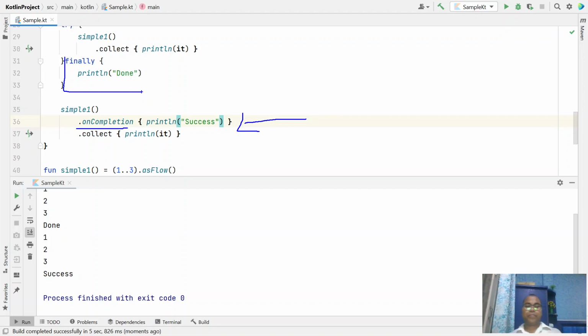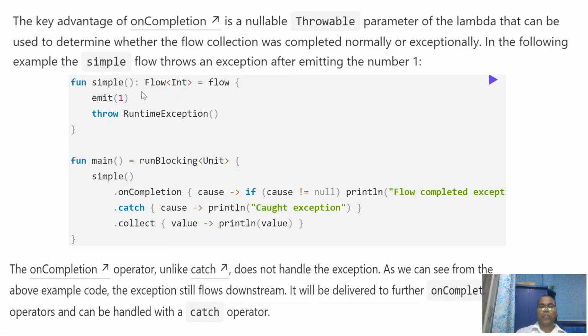So let us see what other benefits we can get from the onCompletion operator. The key advantage of onCompletion is its nullable Throwable parameter.